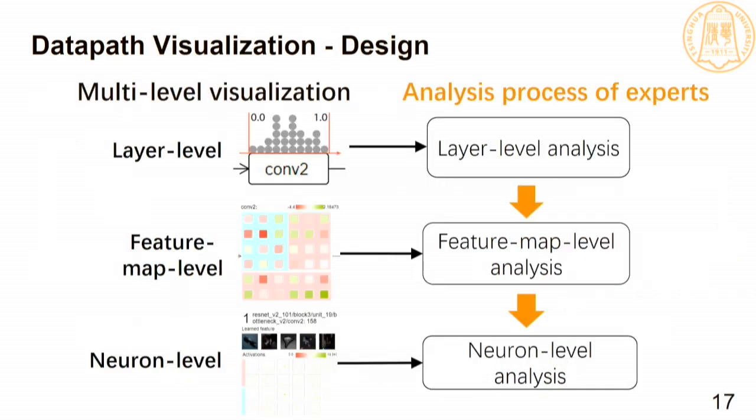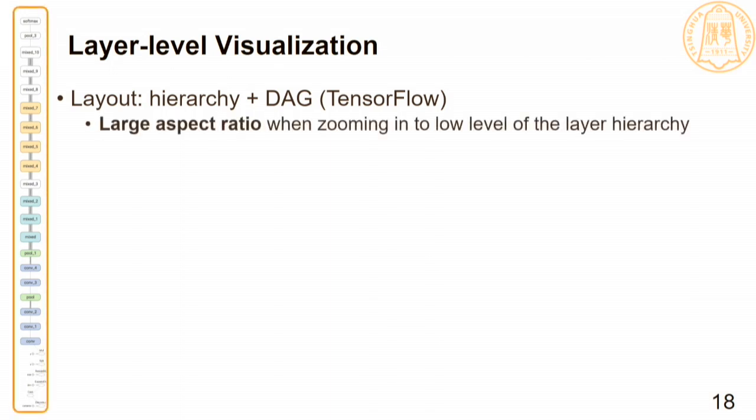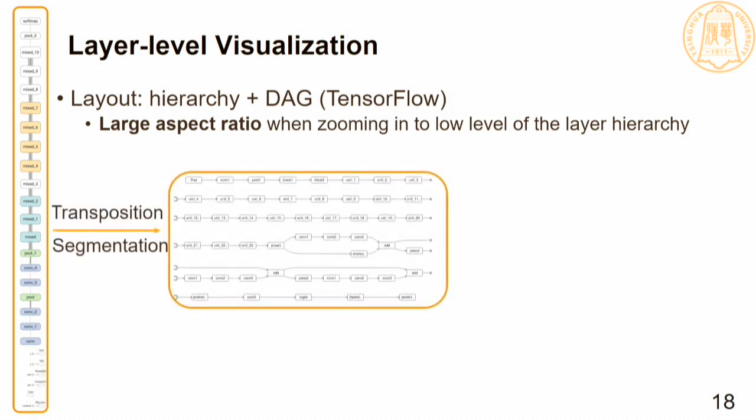To help experts explore the extracted data path, we design a multi-level data path visualization, which enables experts to analyze and compare data paths from high-level layers to detailed neural activations. At the layer level, we provide an overview of the extracted data path and guide experts in selecting a layer of interest. We first adopt the graph visualizer in TensorFlow, but we find for very deep CNNs, the visualization often suffers from a long skinny strip with a very high aspect ratio. In our tool, we want to provide a compact overview with high-level statistical descriptions of each layer.